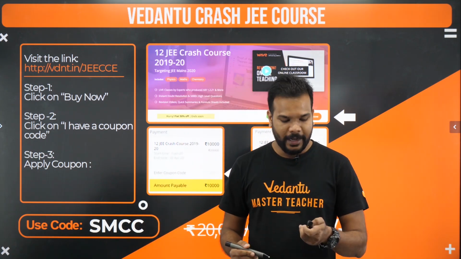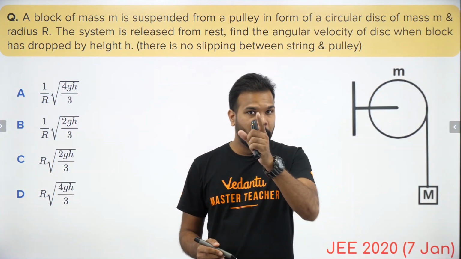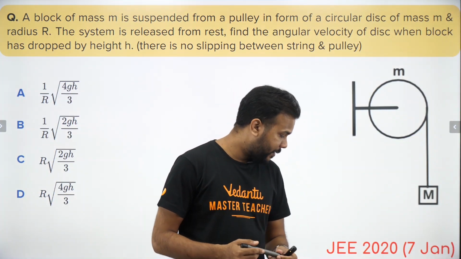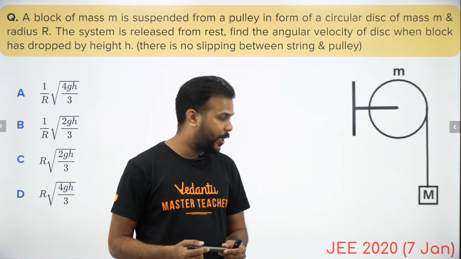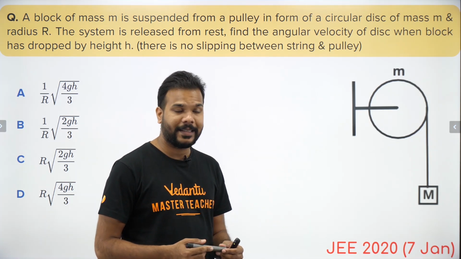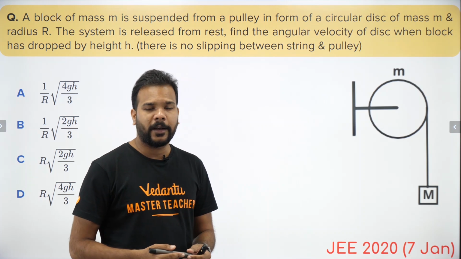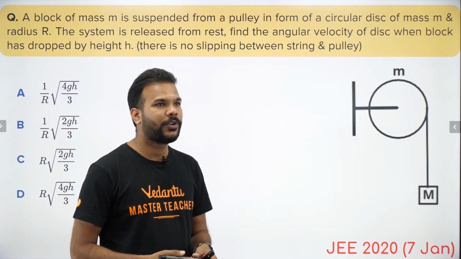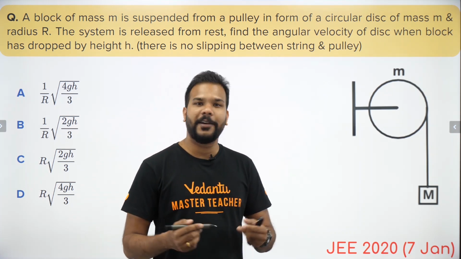So let's go forward, and now let's have a look at the very first question. What you see here is a question from JEE 2020, which happened on the very first day, 7th of January. It looks like a very conventional question in rotational motion. Let's read that question first and then try to solve it.